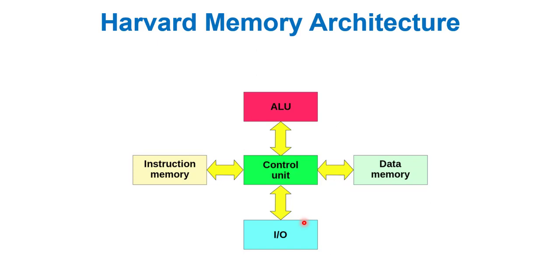Harvard architecture has a strict separation between code and data. Thus Harvard architecture is more complicated, but separate pipelining removes the bottleneck problem that arises in von Neumann architecture.